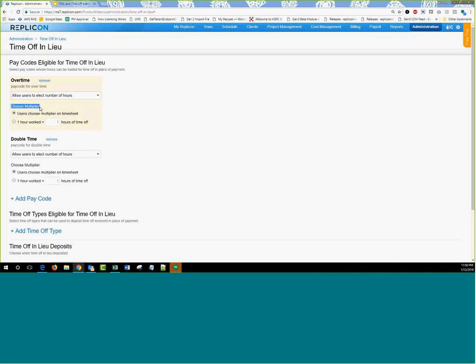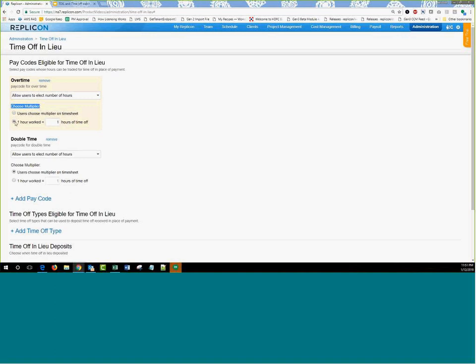With the first radio button checked, the system will also ask me how many hours of time off I want for the 4 hours that I am planning to convert into TOIL. So I can put in a number as an end user there saying, hey, for the 4 hours I'm converting to TOIL, I want 8 hours of time off to be deposited for me. So that multiplier, or the number of hours that should be deposited as part of TOIL for the number of hours that I've worked, can be decided by the end user with the first radio button.